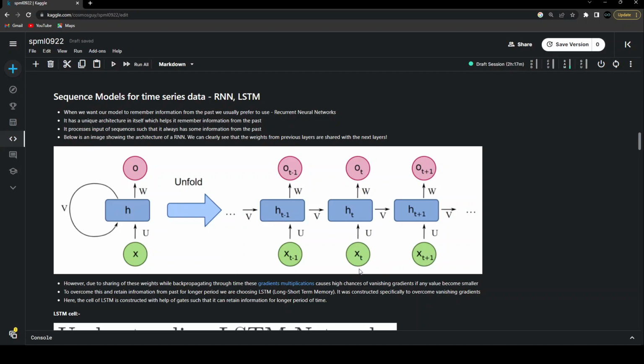So this is what we are actually doing. What's the basic idea? We are taking the output from the previous time step, and this same output is what we are feeding over here along with the new input of that respective time step. Both of them together compute a new output for the current time step. And now because we are feeding the output from the previous time step, we are able to retain information from the past.